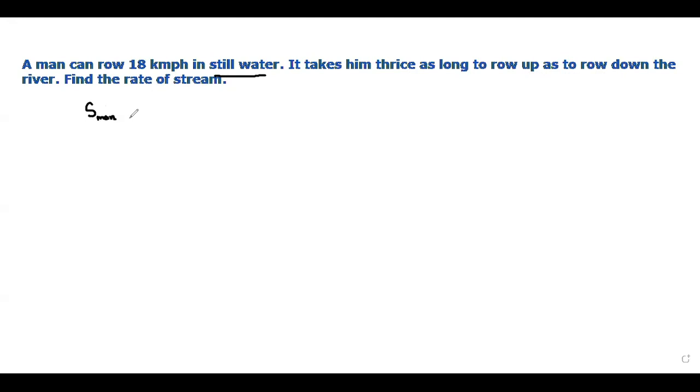This is the speed of the man in still water. But the question is asking us to find the rate of stream.